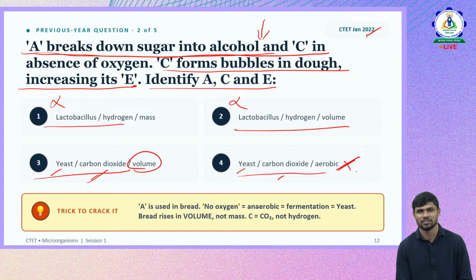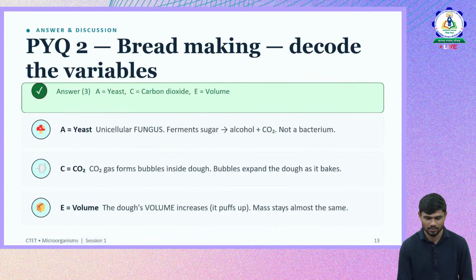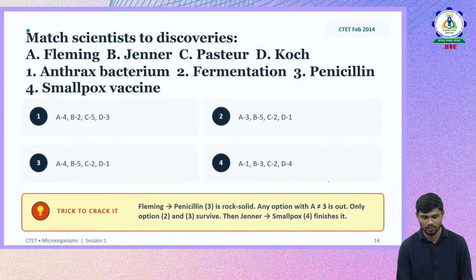Aerobic is a type of respiration. So the third one is the right answer. So whenever you see these kinds of big statements asking you to identify the components given, please try to break the question first. Try to understand by breaking the question. Then you'll be able to understand the question easily, and relate the question to the options more appropriately. So let us move forward to the next question. So A is yeast, C is CO2, E is volume.